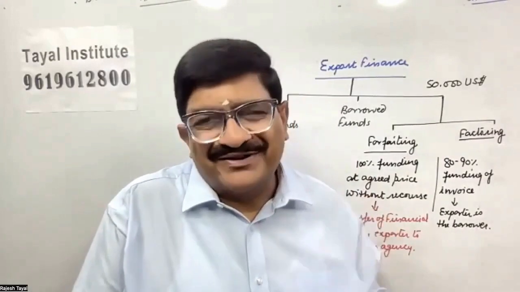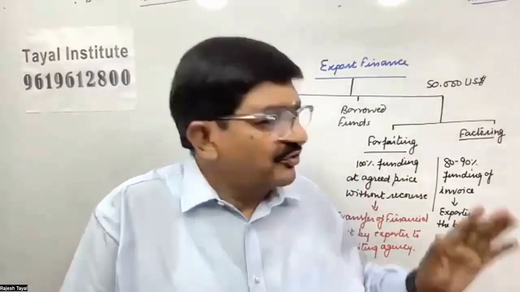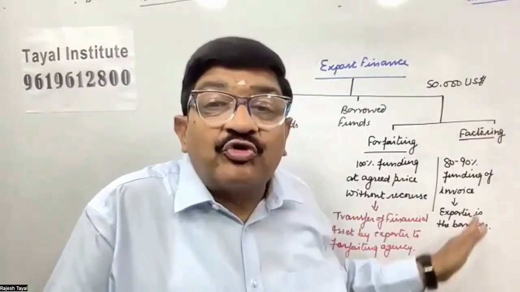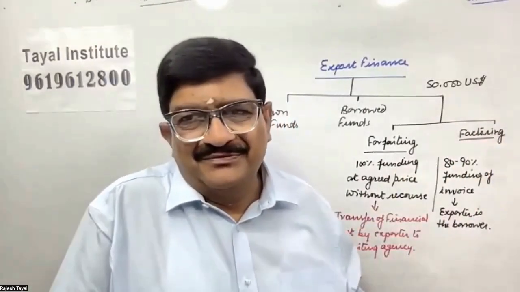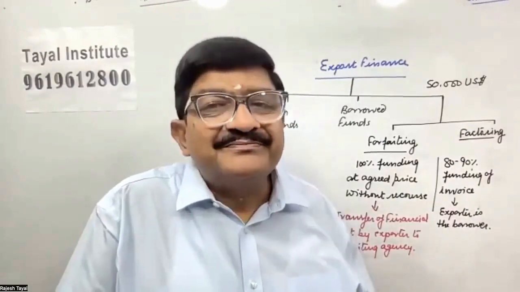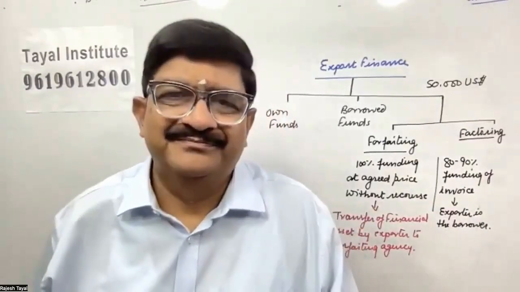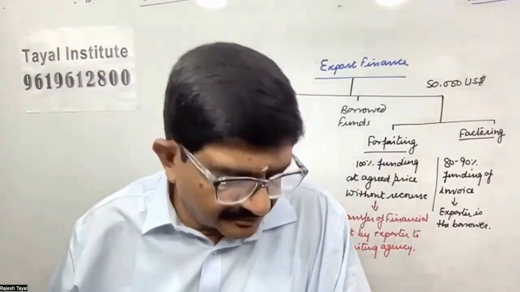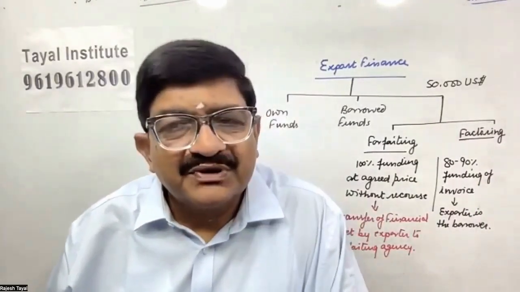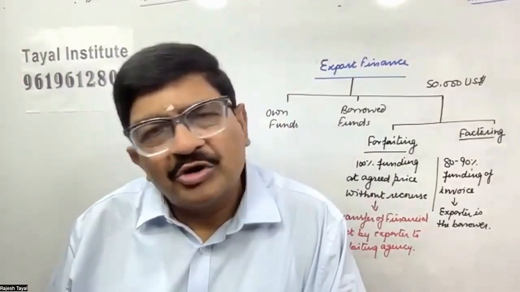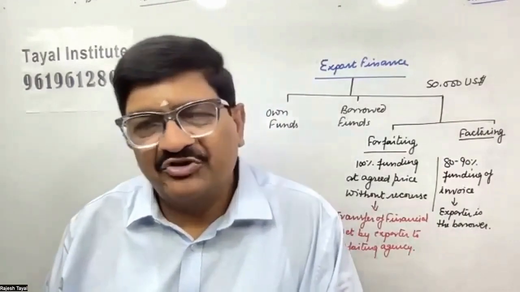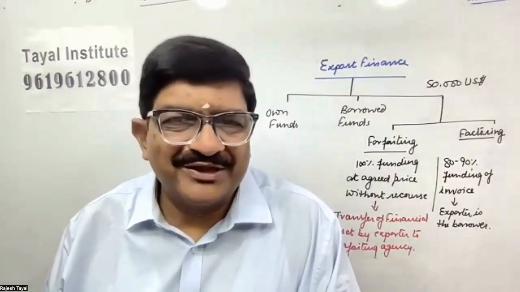Factoring service is given by all banks. This is usually for short term. What is short term? Within 1 year. Generally, factoring is done for not more than 90 days. In a given situation, a longer period can also be there.